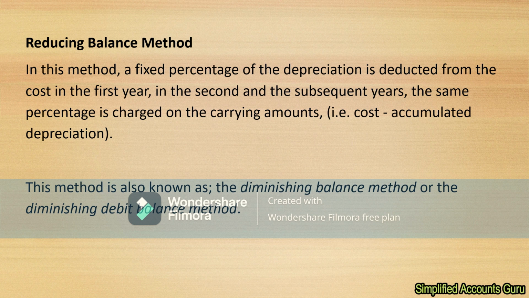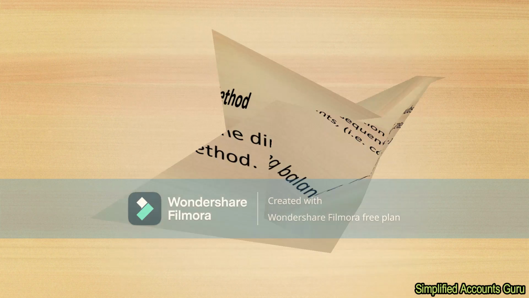When you do that, then you end up with something called the carrying value. This method is also known as the diminishing balance method or the diminishing debit balance method. So that is how we calculate depreciation using the reducing balance method.